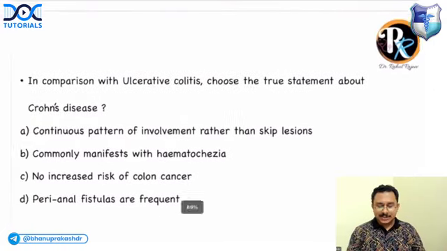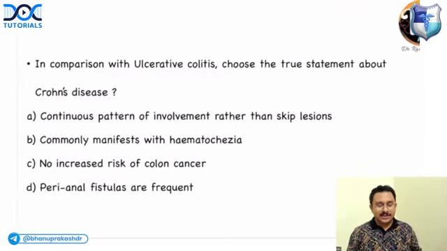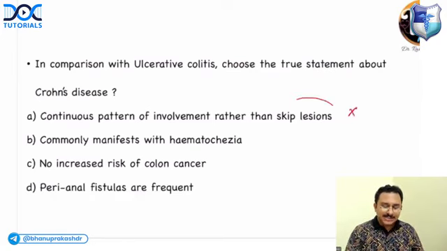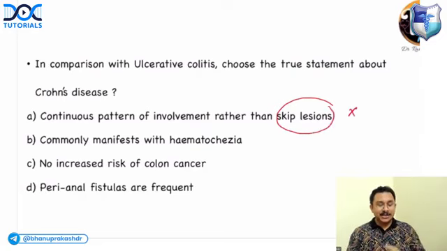Okay. Next, in comparison with ulcerative colitis, choose the true statement about Crohn's disease. Option A, continuous pattern of involvement rather than skip lesions. Remember, this option is actually false because skip lesions are the feature of Crohn's disease. They're asking to choose a true statement about Crohn's. The first is wrong. Continuous pattern of involvement is ulcerative colitis. Skip lesions is Crohn's disease. Commonly manifest hematochezia. This is not a feature of Crohn's. It is again a feature of ulcerative colitis.